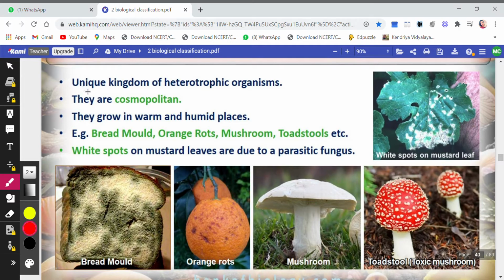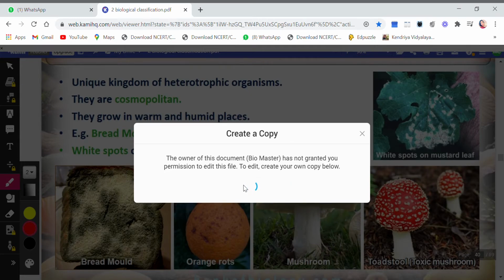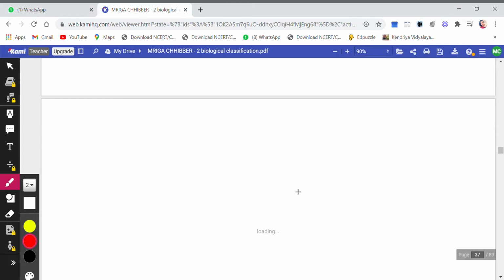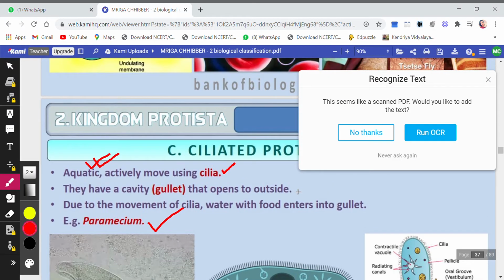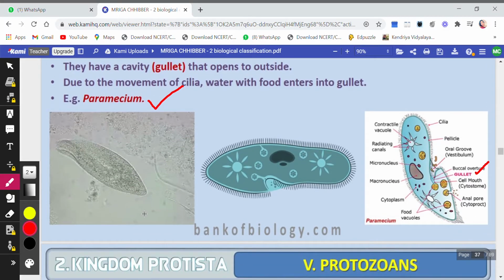Let's see the features. Unique kingdom of heterotrophic. Now here the fungi are heterotrophic, that is they cannot make their own food. Heterotrophic are the organisms which cannot make their own food and they depend on some other organism for the preparation of food. So fungi are heterotrophic.